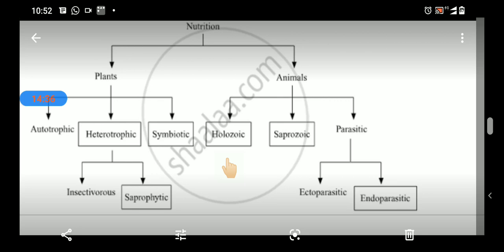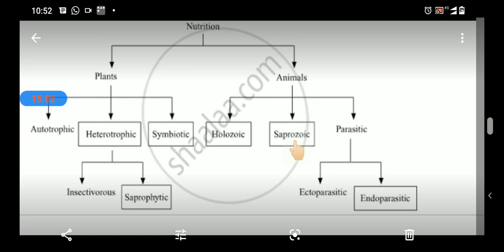Scavengers feed on the dead bodies of other animals, for example vulture and crow. Decomposers are microbes that feed on dead decaying matter and help it to decompose. They are also called cleaners of the environment. They conserve the environment.